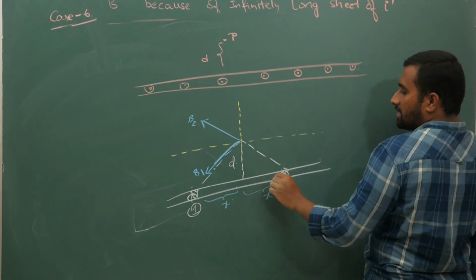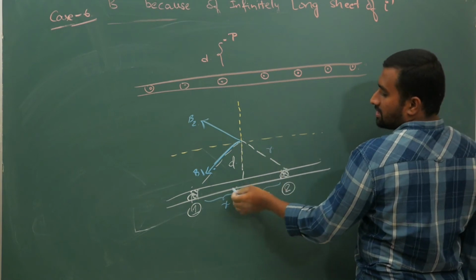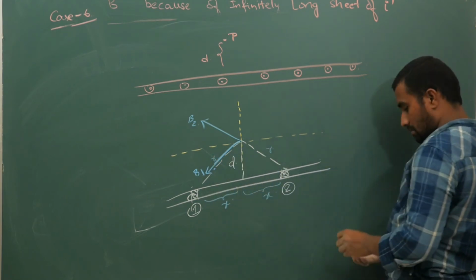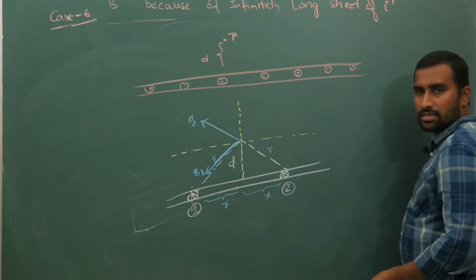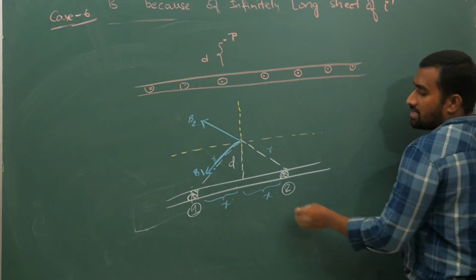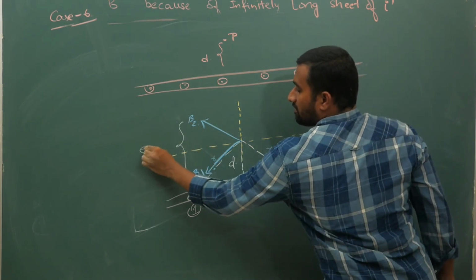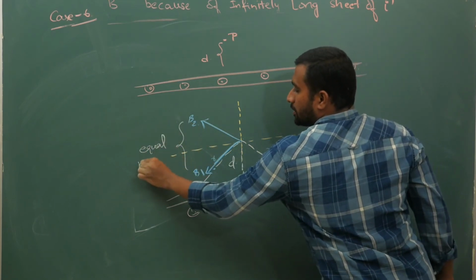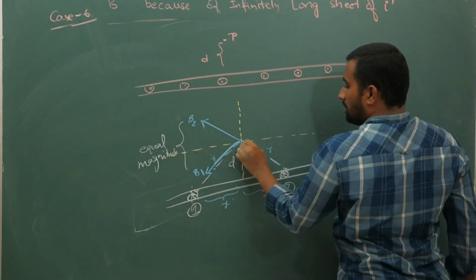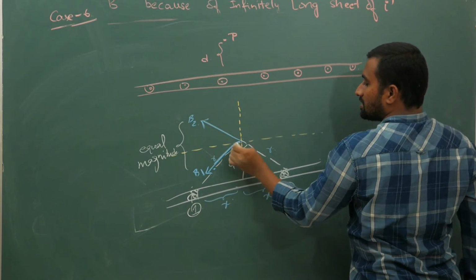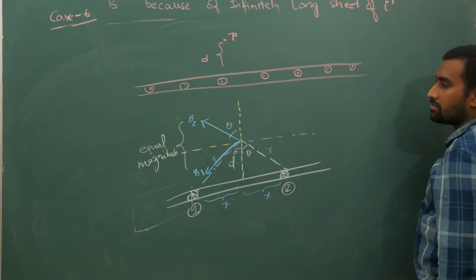So if this is some distance r, B1 and B2 are at equal distance, and because of that these two will be of equal magnitude. Now if this angle is theta, this angle is theta, automatically this will be theta. So vertical components will cancel off.